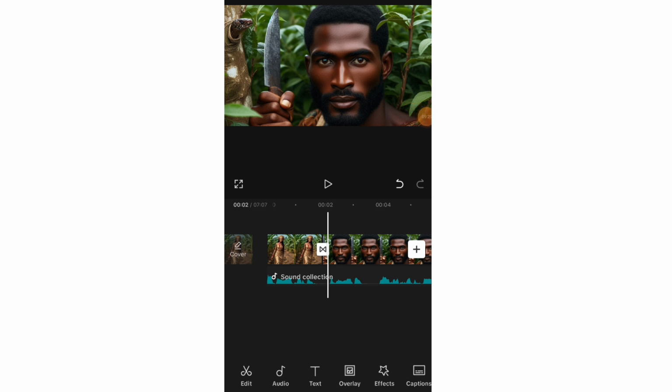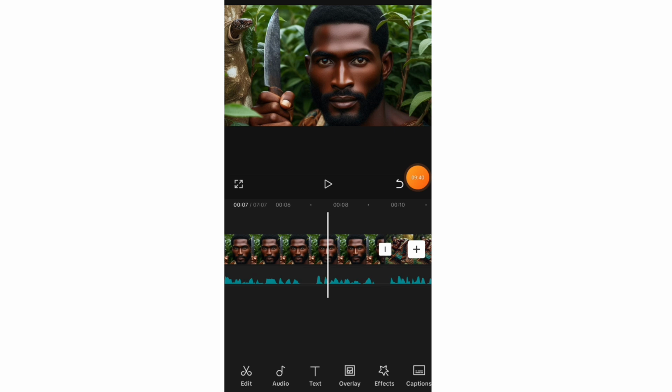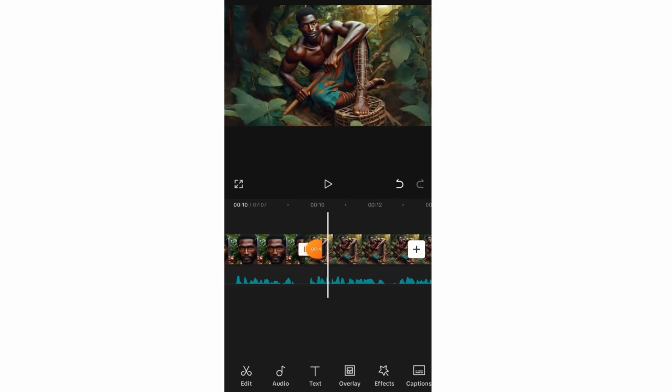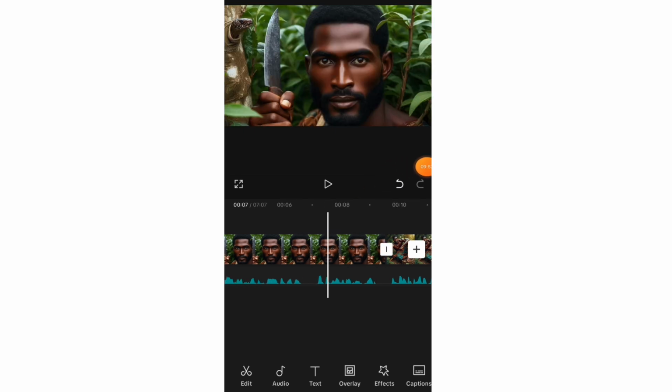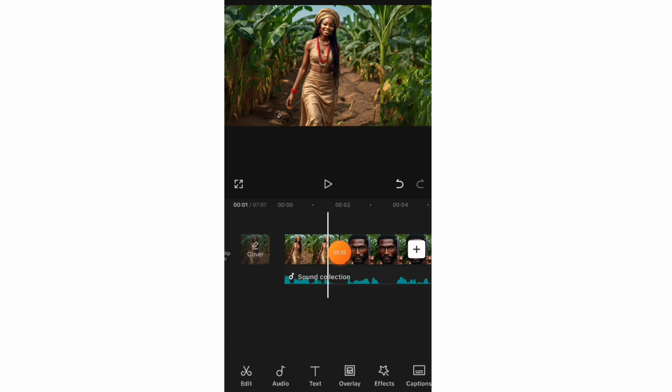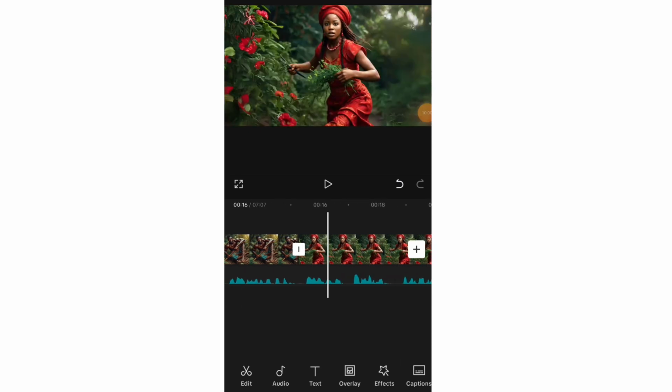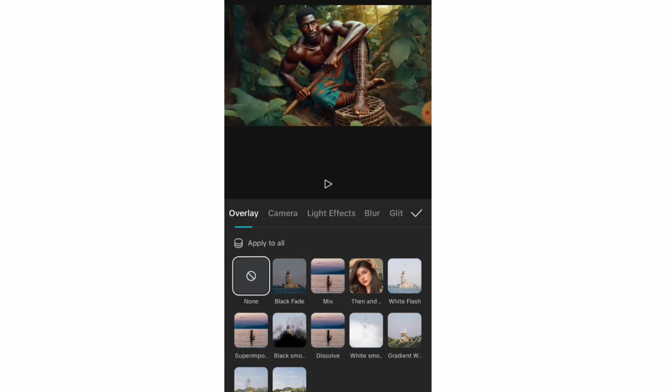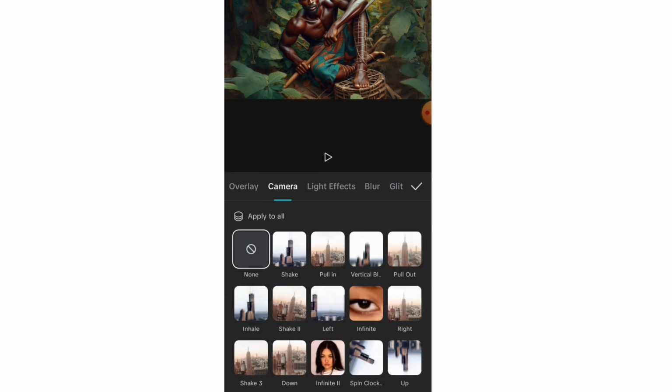Once your transition is applied, you will notice that this sign, the sign on this white box, changes to an hourglass shape. Okay. If I scroll to the side, you will notice that this particular one does not have that shape. Once you see this one, it means that you have not added any transition to it. But once you see this here, you'll be able to know that you have added a transition to it. And that is how to connect your images to one another. Okay. So you can just add any one that suits you. It all depends on you.